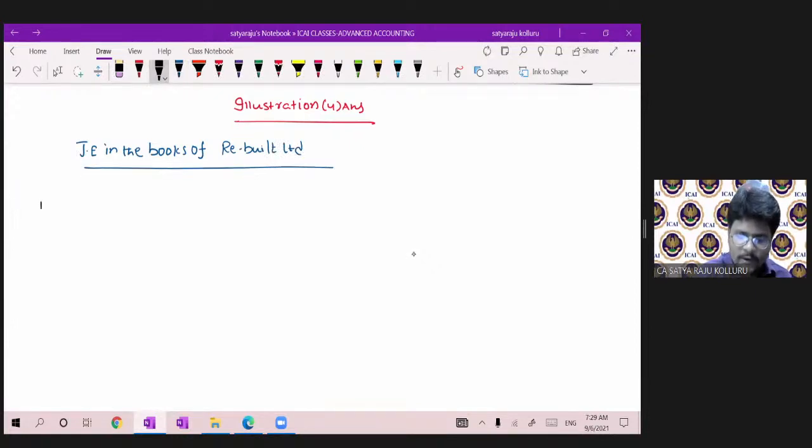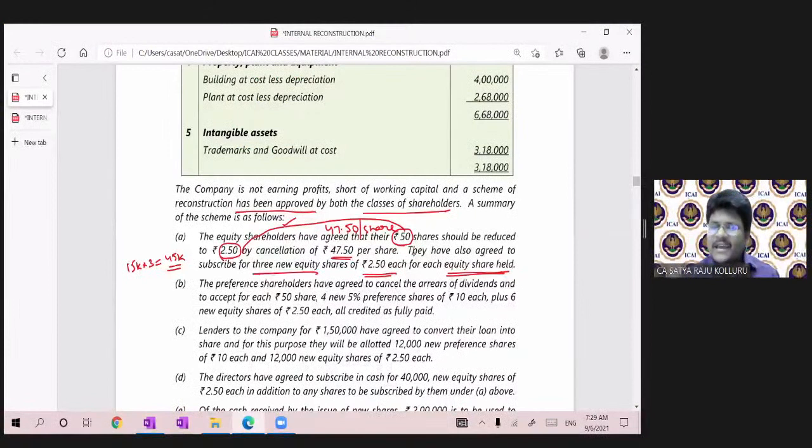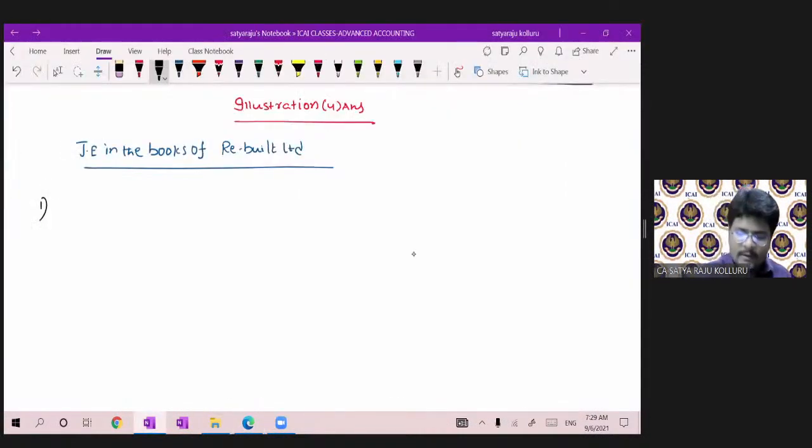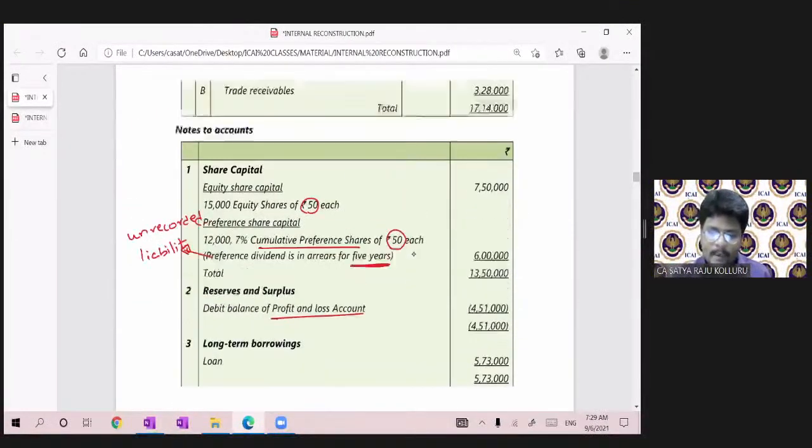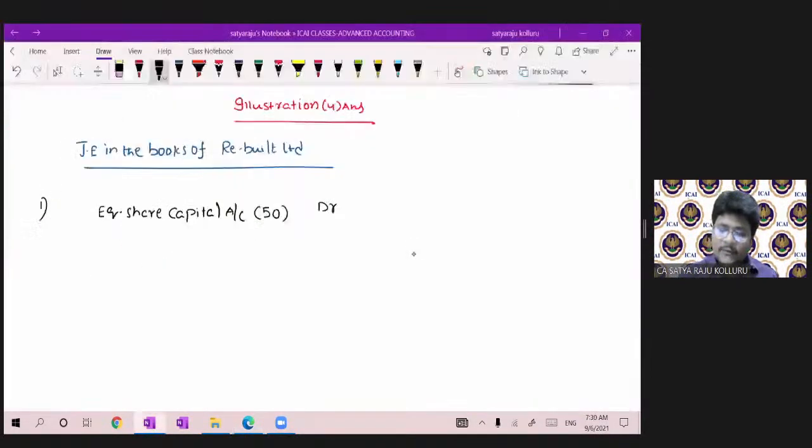The first and foremost entry: existing equity share capital was reduced through cancellation of 47.50 per share. Equity share capital account, you have to cancel now. So existing 50 rupees face value. How much amount? That is 15,000 into 50, existing 7,50,000.